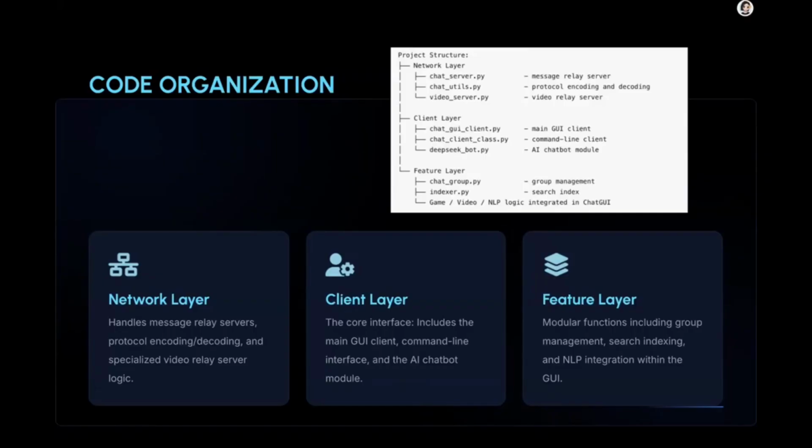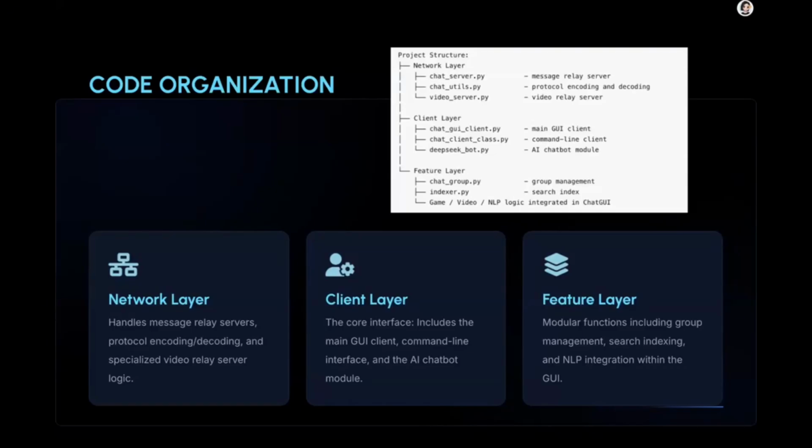Second, in terms of class design and module structure, we use different classes and files to represent different responsibilities. For example, the server is responsible for receiving and forwarding messages. The group class manages online users and chat groups. The DeepSeek chatbot class handles AI interaction, including API calls and conversation history.